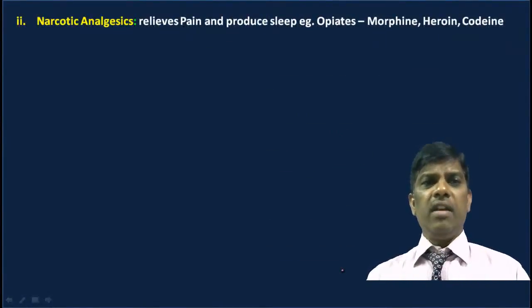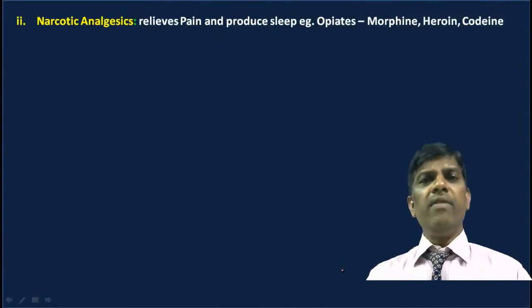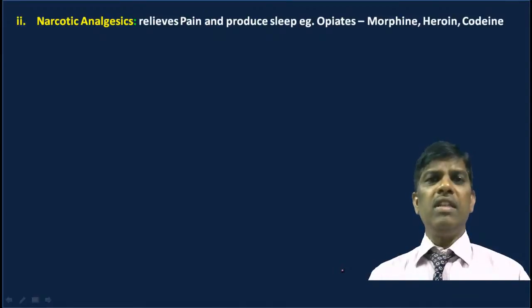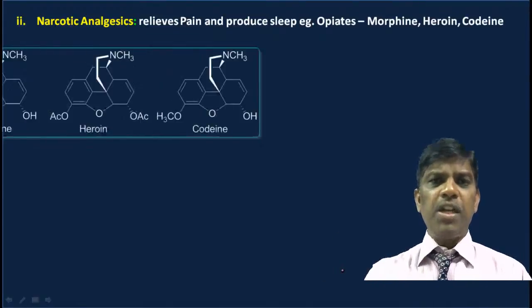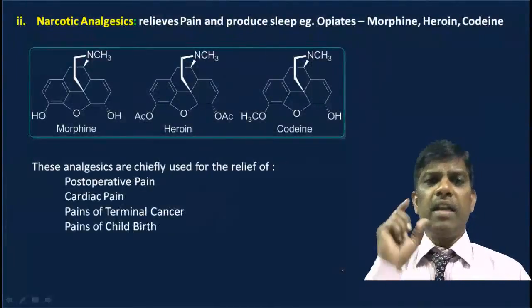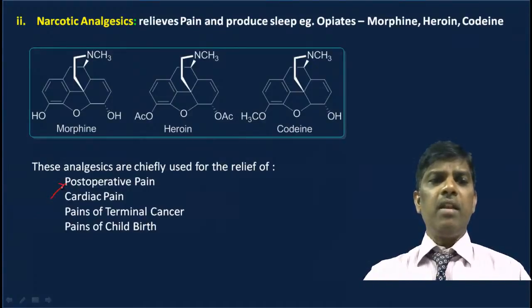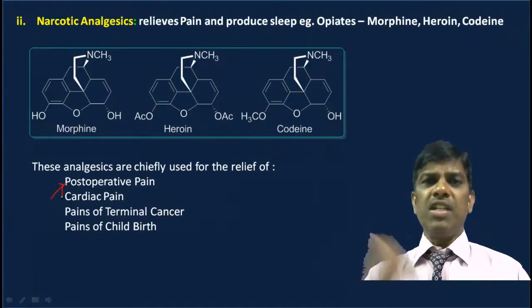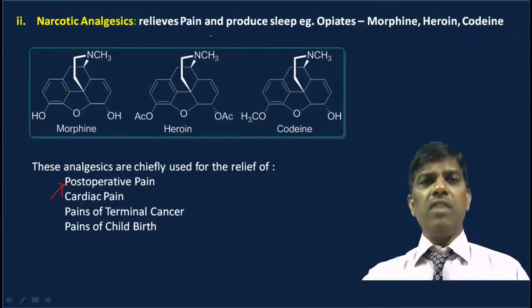Next, narcotic analgesics. These drugs relieve pain and produce sleep. They are very important, and you will not get them on your own. These are not over-the-counter drugs. They are also known as opiates, and they are restricted medicines. However, they are used for treating patients in particular diseases or particular symptoms. For example, post-operative pain. If a person has undergone surgery, there will be a lot of pain, and to get relief from it, the doctor will give these opiates.